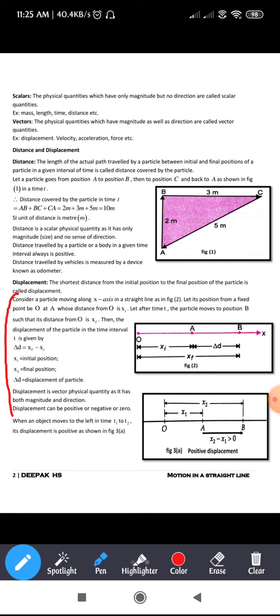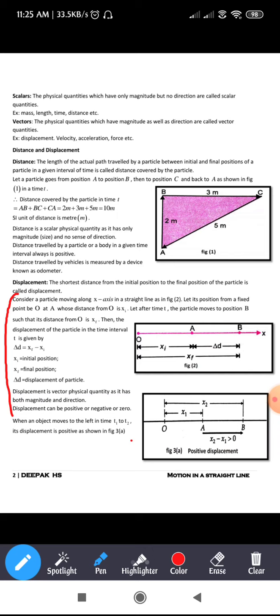Okay, so here, first of all, we consider the point O, and we have the two points, A and B, where the particle is moving from O to A. Next, again from A it moves towards B. So what is the displacement?